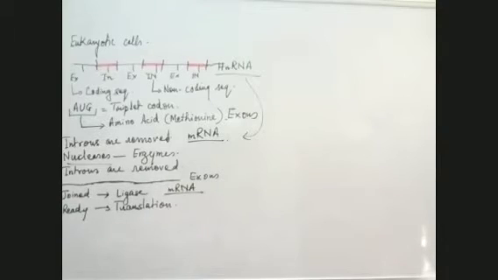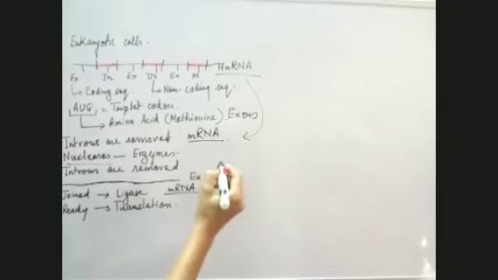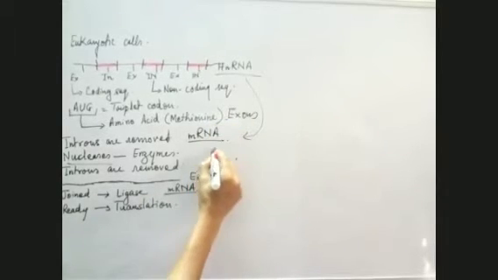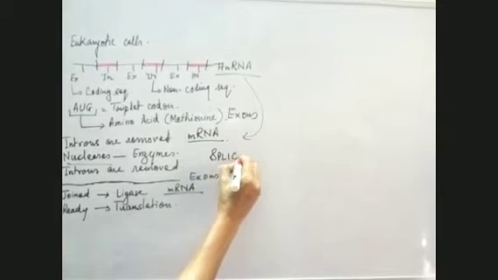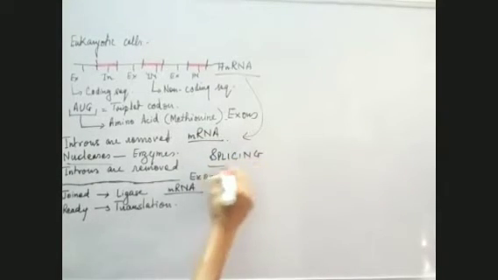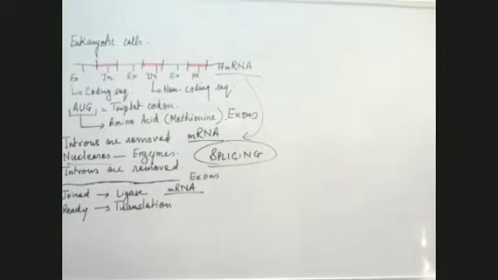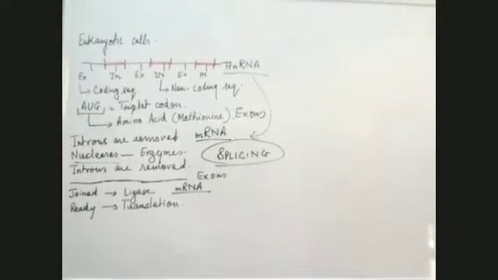Now, this process of removing the introns in eukaryotic cells is known as splicing. This complete process is known as splicing. Why are the introns removed? Introns are removed because they are of no use. They do not code for any amino acid. Only exons are of use, so they are joined and introns are removed. And we get a messenger RNA which is ready to undergo the process of translation.